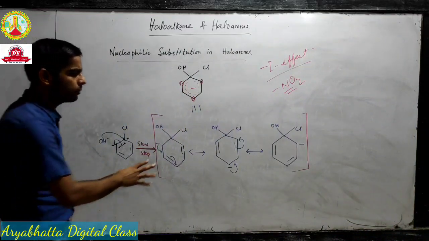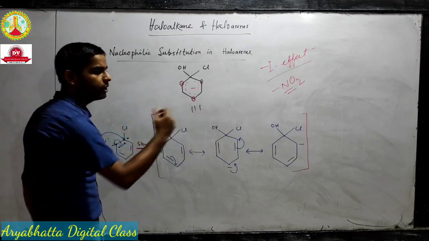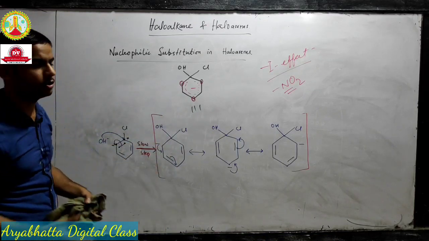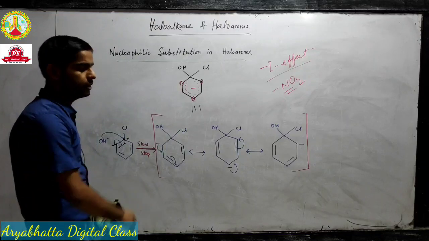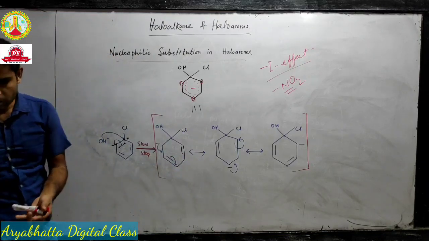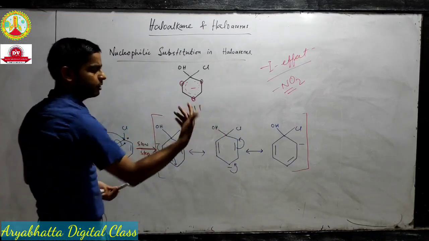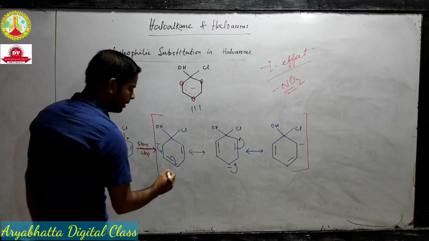And now coming to the question of how you will draw the resonating structures which are given in your NCERT books. So what they did, these three structures, if you check, these three structures remain the same. They just did what?